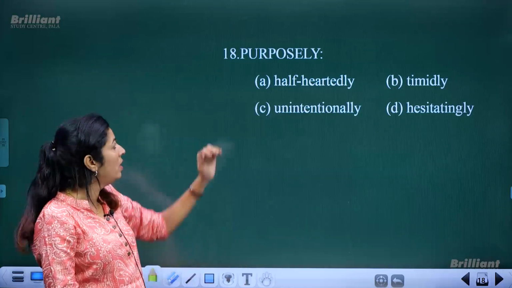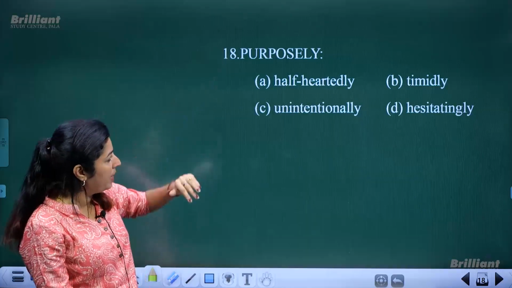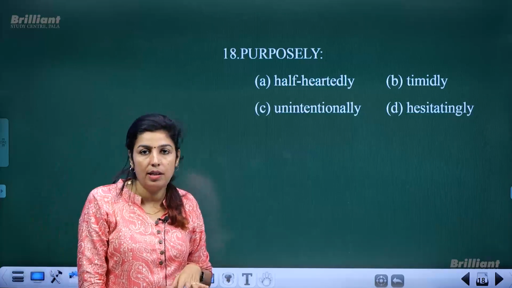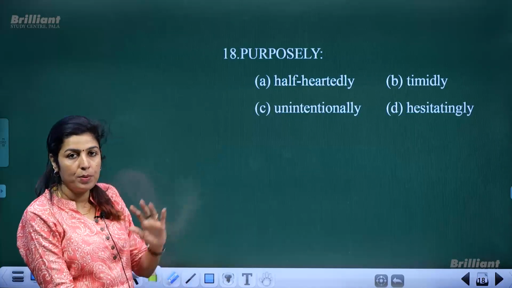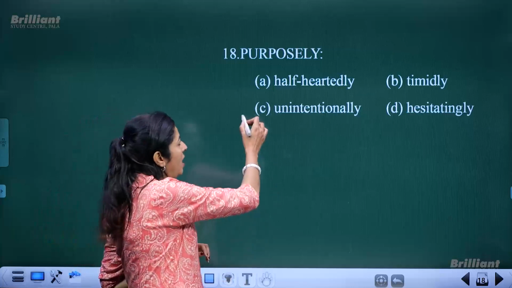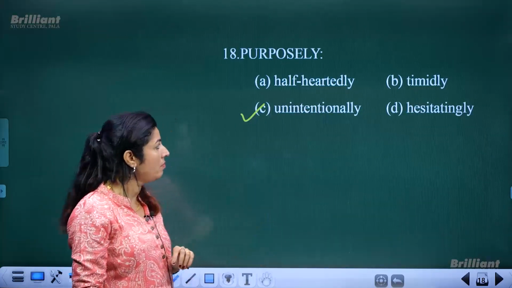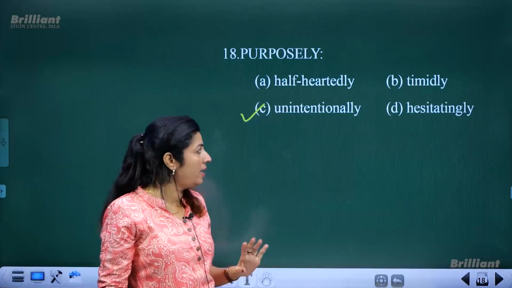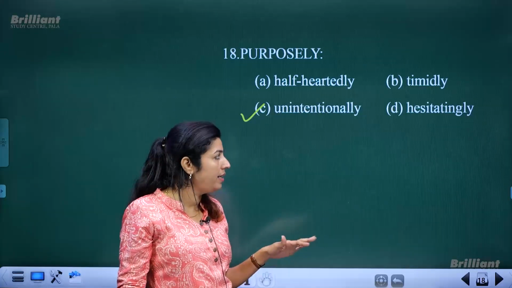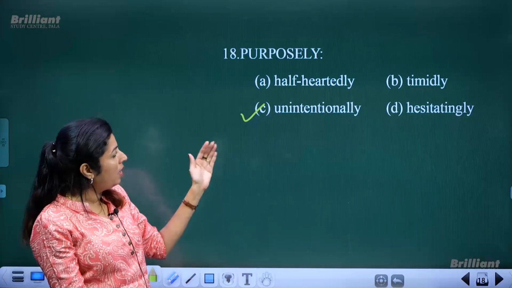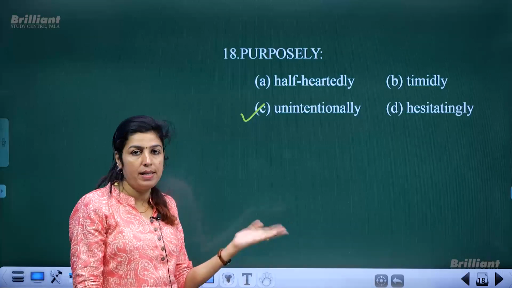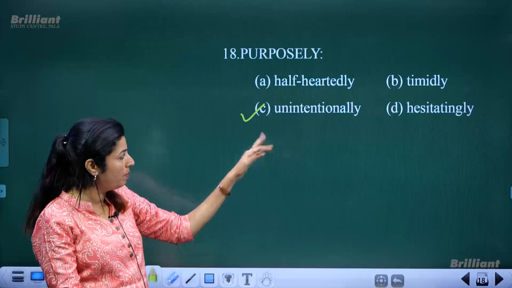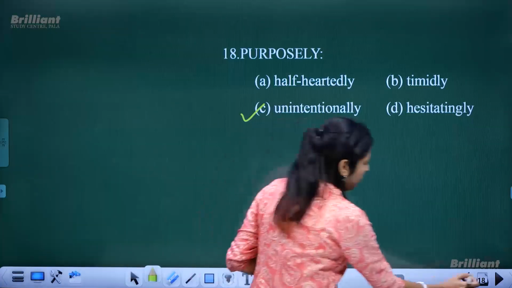Not similar word. So purposely means deliberately or intentionally. So definitely the opposite of that word will be unintentionally. Not half-heartedly or timidly or hesitatingly you do something, but unintentionally. Purposely, intentionally, so opposite will be unintentionally.